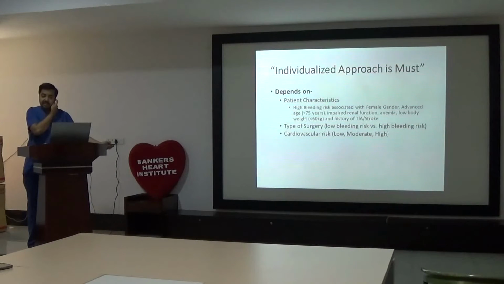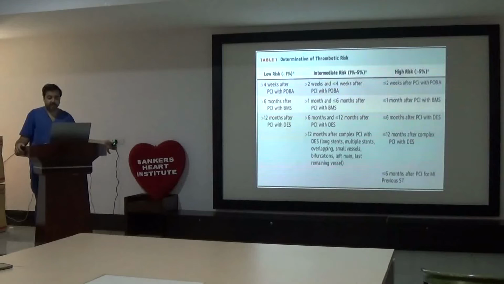Like why are these patients on antiplatelets? Was any angioplasty done? Was CABG done? If at all angioplasty or CABG was done, when it was done and why it was done? Was it done for ACS or was it done for just stable angina? So that also determines the risk. So these are the thrombotic risks.